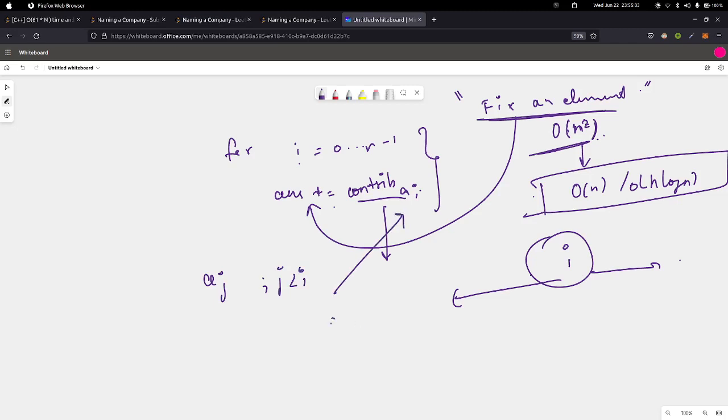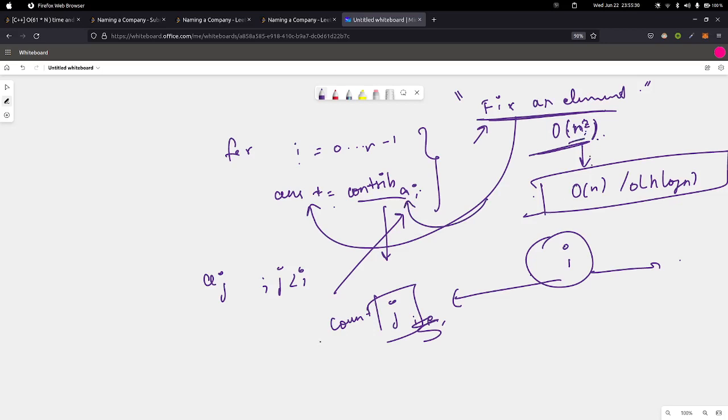So that would be the count of j, that is the count of all valid j in which we can map ai and aj. Okay, so this is an important thing: fixing an element and then finding the contribution of that element and then adding that contribution to the answer. So that's how we reduce the time complexity from order of n squared to order of n.